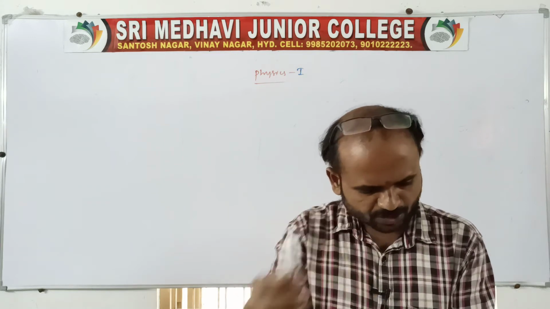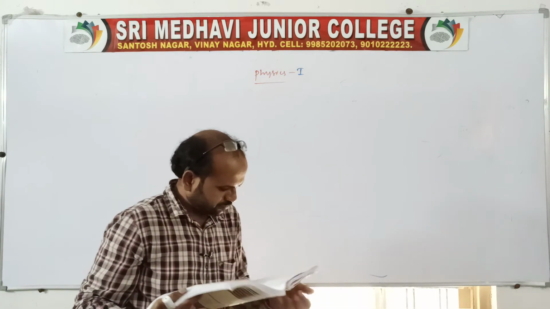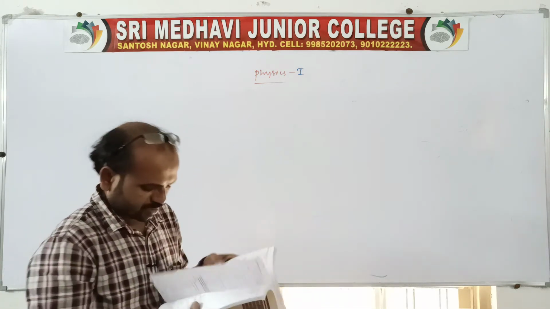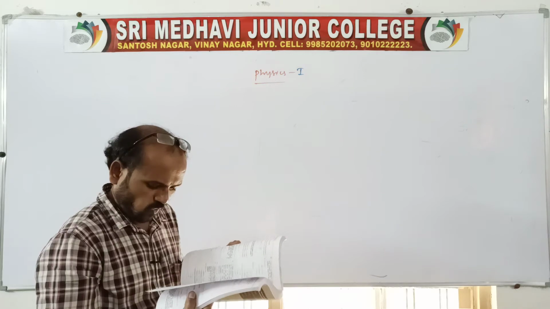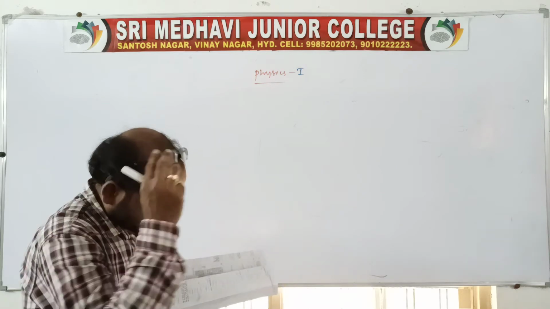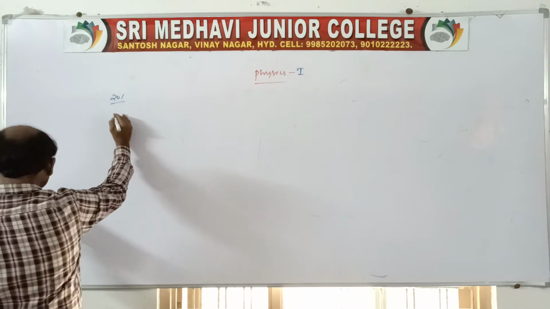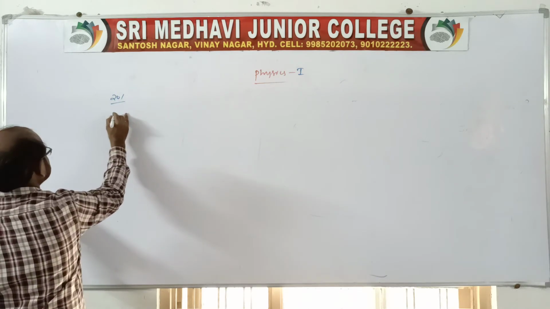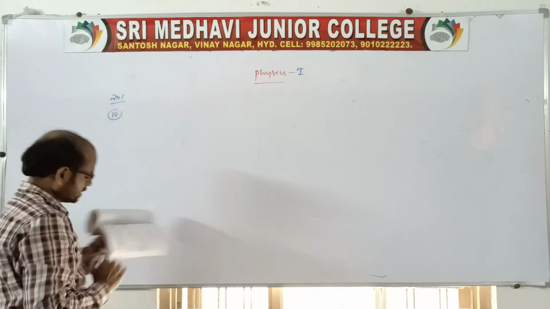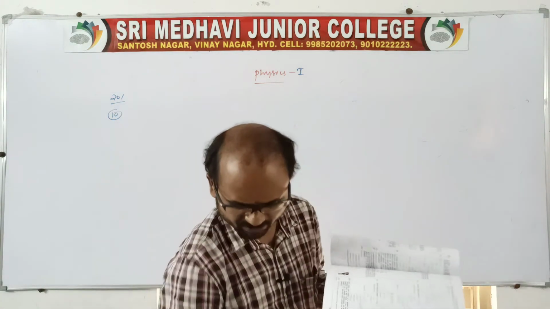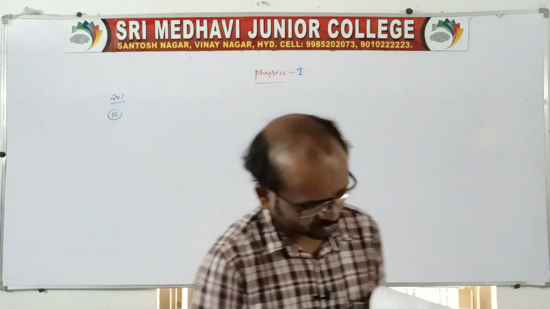Yeah, we look into the problem. Page number 201, question number 10. Read the question carefully, see what is given, then we'll do the problem.